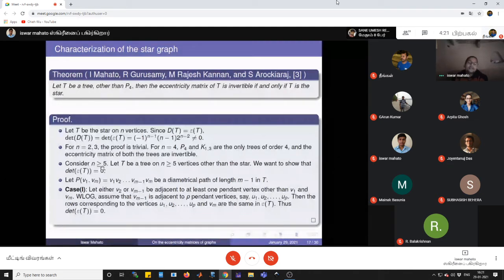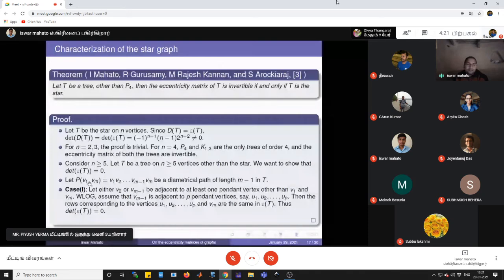Let T be a tree on n greater than or equal to 5 vertices other than the star. Then we will show that the determinant of epsilon(T) is always 0. If we are able to show this, then our proof is done. Let P(v1, vm) = v1 v2 up to vm be a diametrical path of length m minus 1 in T.